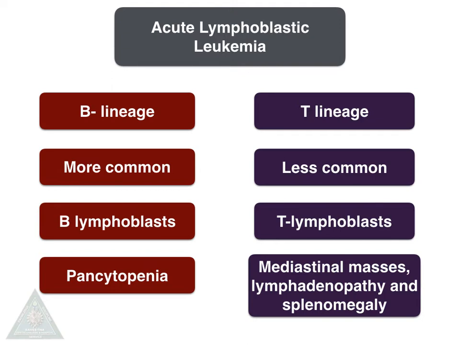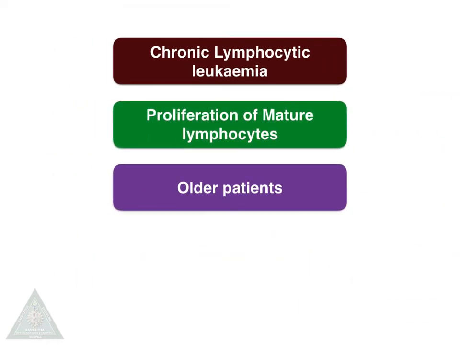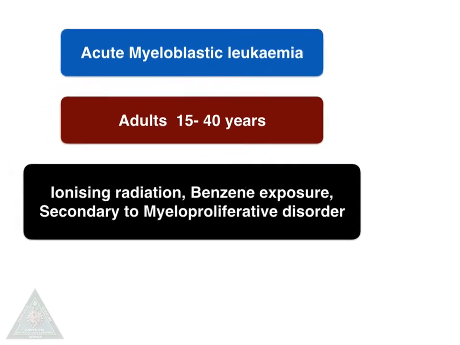T lineage leukemias are less common. We can see the T lymphoblasts in the peripheral blood and bone marrow. It will result in mediastinal masses, lymphadenopathy, and splenomegaly. Coming to chronic lymphocytic leukemia, there will be proliferation of mature lymphocytes in the bone marrow which will spill over into the peripheral blood, causing increased lymphocytes, that is lymphocytosis. It will more commonly occur in older patients.